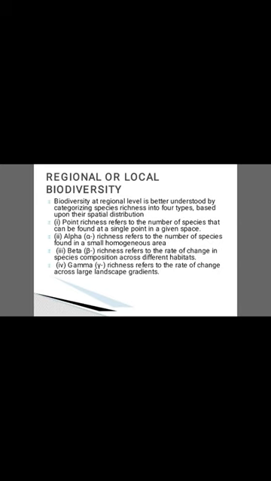Alpha richness, or alpha diversity, refers to the number of species found in a small homogeneous area. Beta diversity refers to the rate of change in species composition across different habitats. Gamma diversity refers to the rate of change across large landscape gradients.